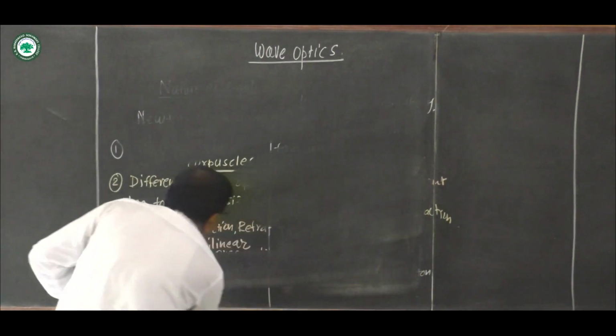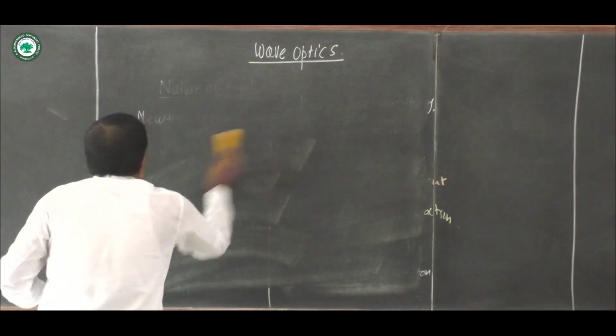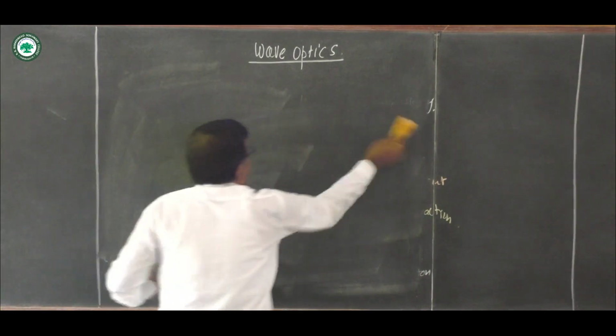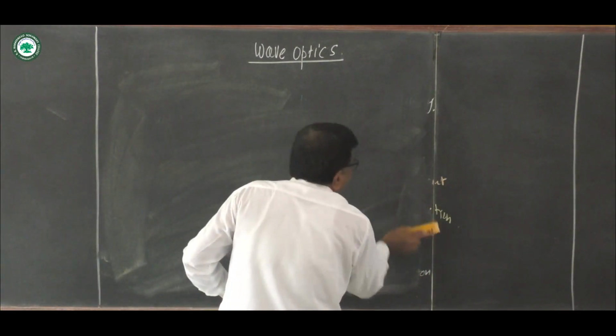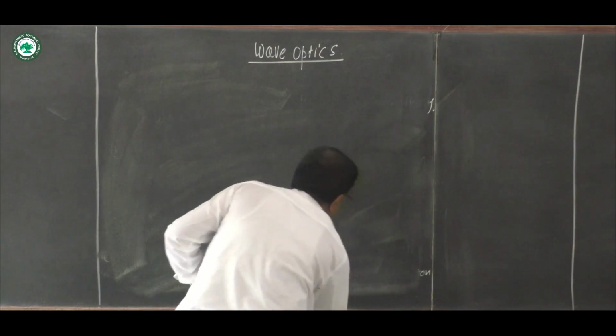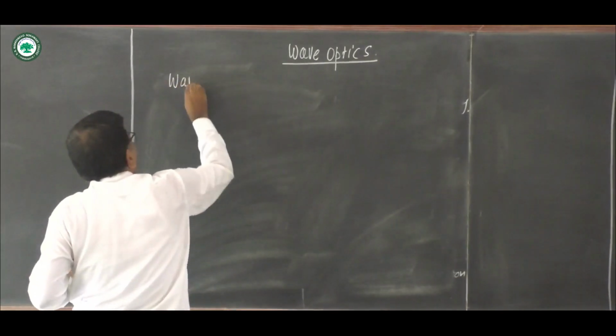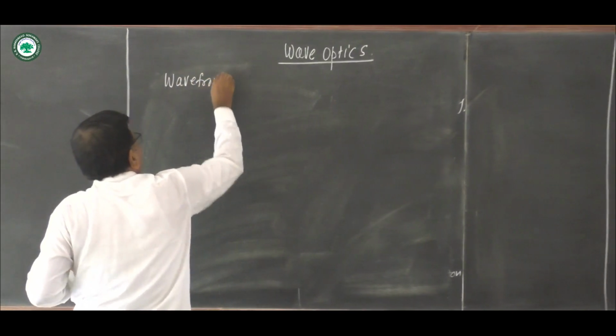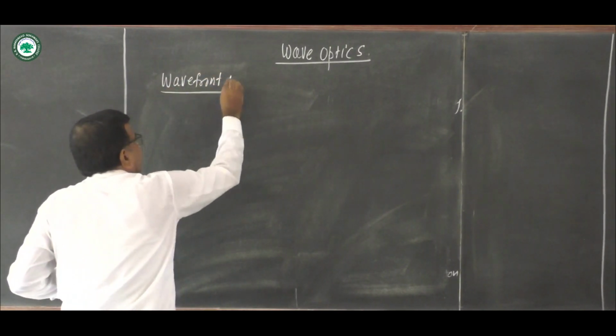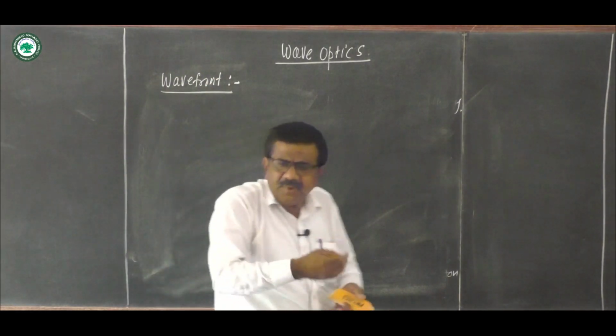Then the next important concept here is the wavefront, and the types of wavefront. So what is a wavefront? You know about the wavefront.